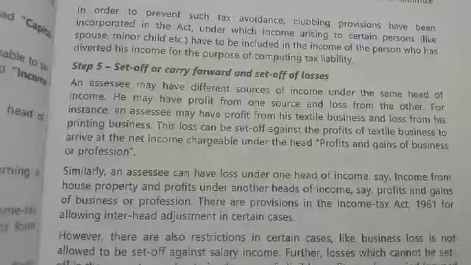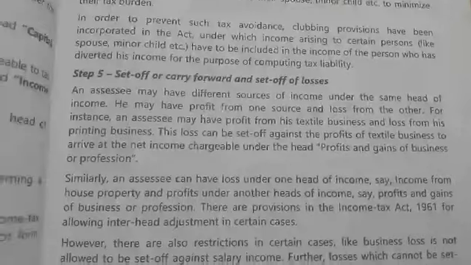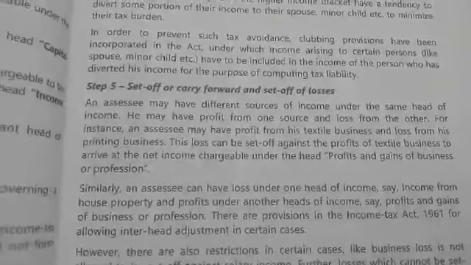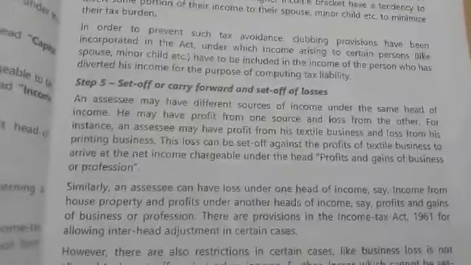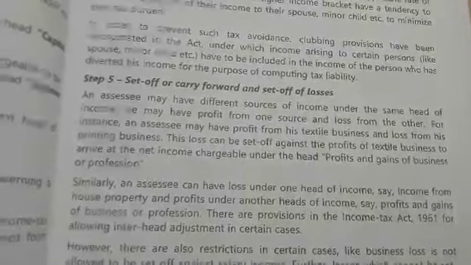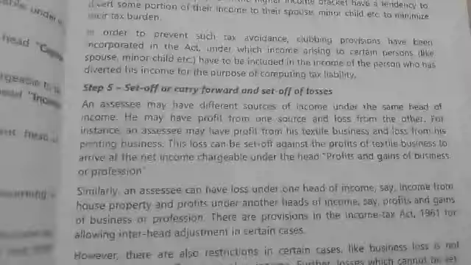If he is having loss in the textile business, he can claim it, or he can set off the profit of another business which he is carrying on.